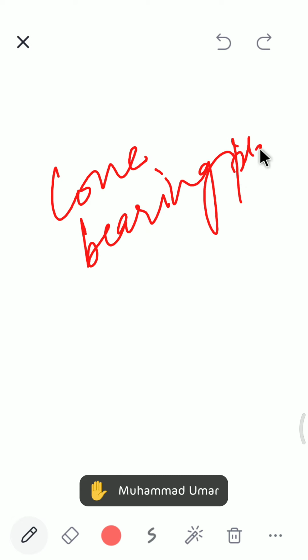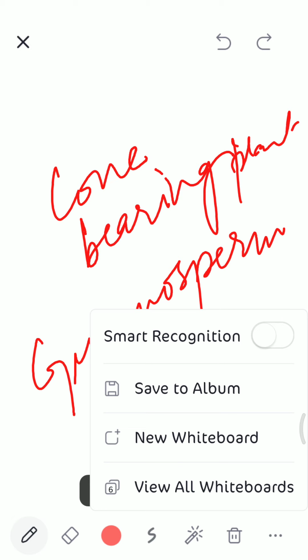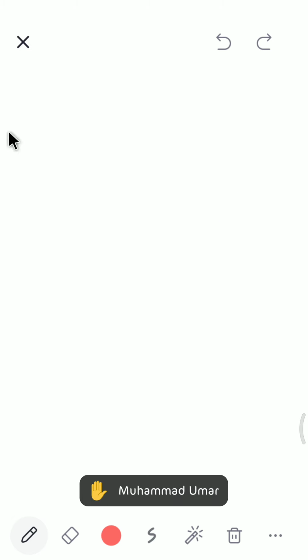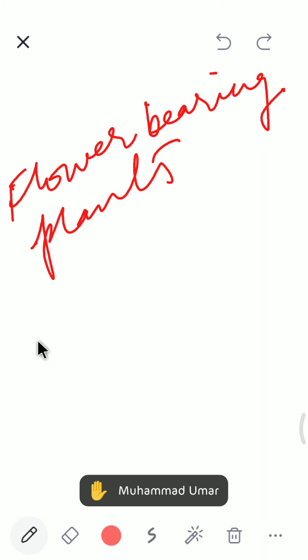Very good. Cone bearing plants are also known as gymnosperm, and flower bearing plants are known as angiosperm.